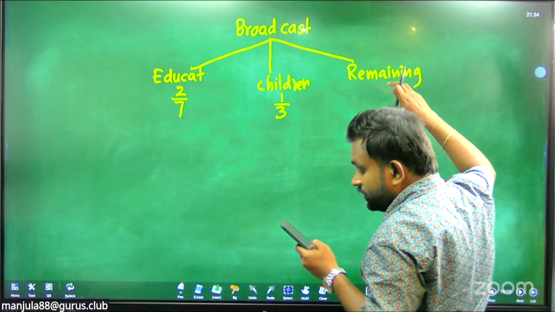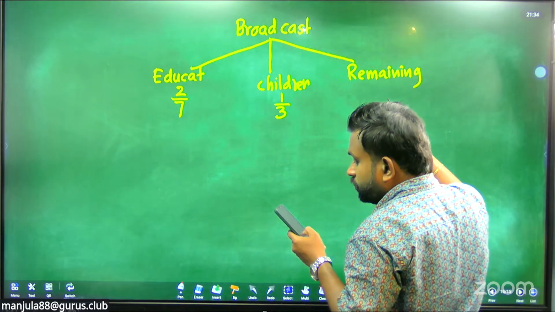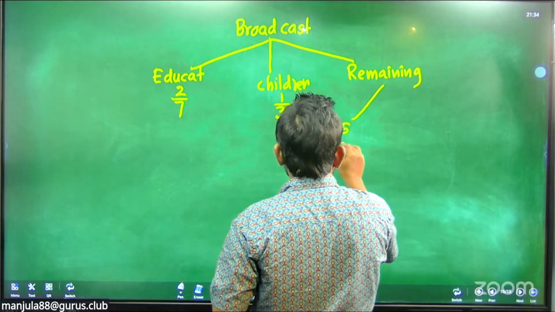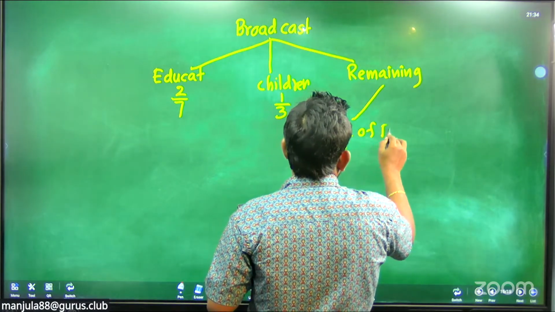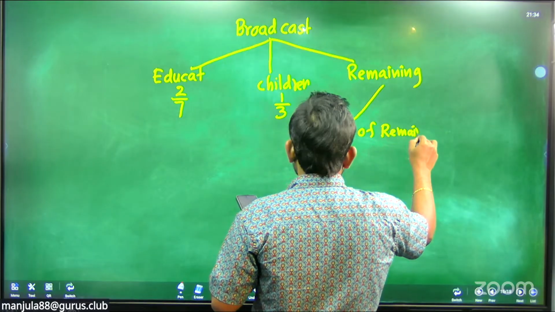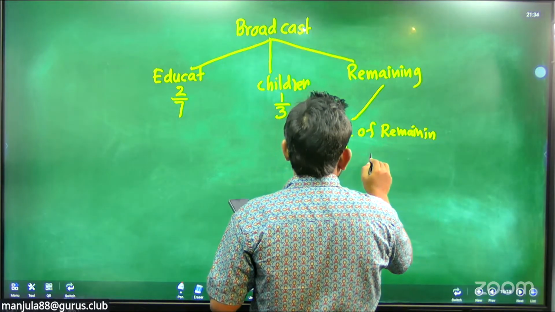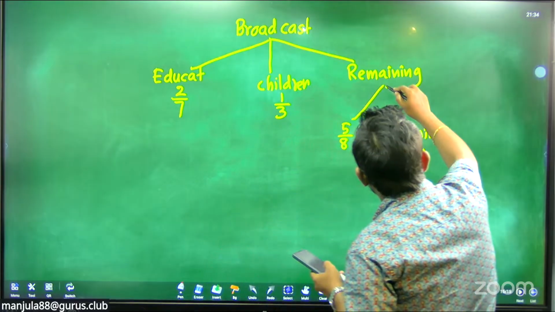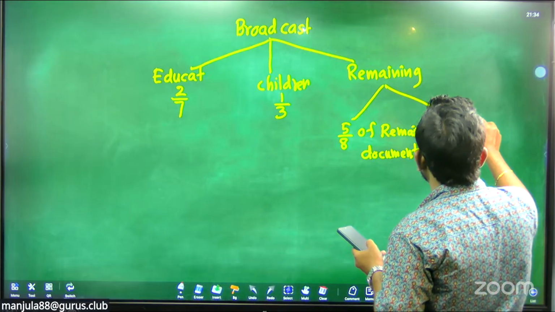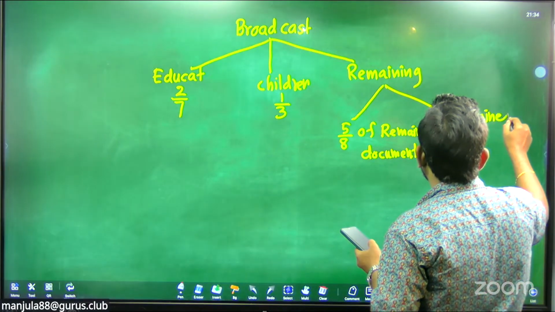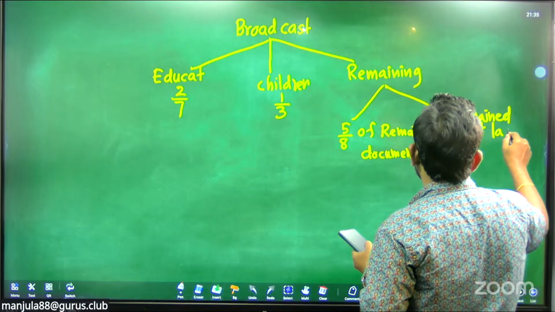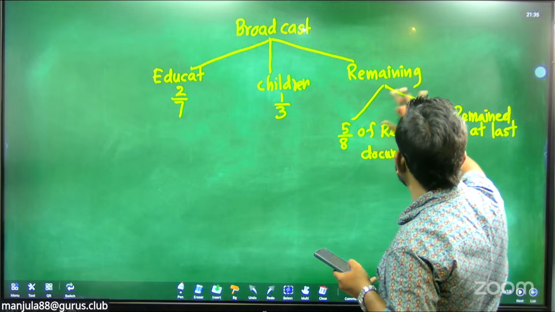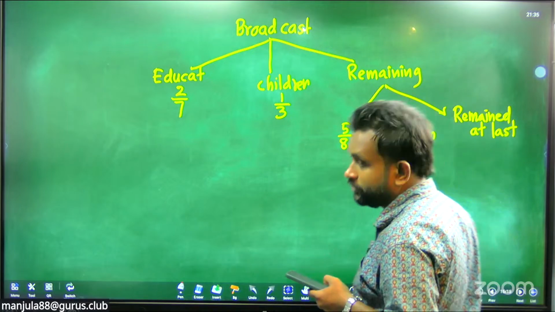From the remaining, time is allocated for documentary programs. Of the remaining, how much? 5/8 of the remaining. Where did the remaining go? Documentary programs. Then from here again a part is left over, and that is what remains at last. That is our sketch. 5/8 of the remaining goes to documentary, then what remains at last is the other branch.